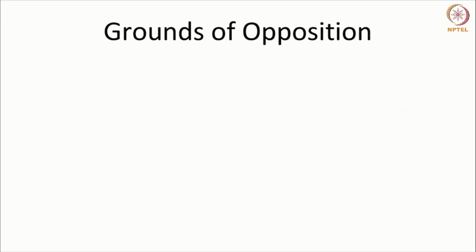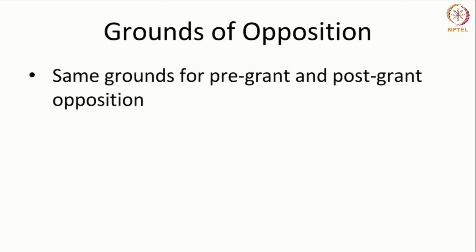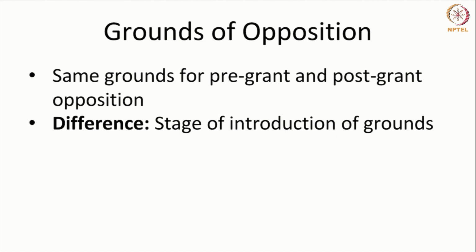Now let's look at the grounds of opposition. The grounds of opposition are common for both pre-grant and post-grant opposition. The only difference is the stage in which the grounds are introduced. In a pre-grant, as the word stands, the opposition grounds are introduced before the grant of the patent. And in a post-grant, they are introduced after the patent is granted. Though these proceedings happen at different points in time, the grounds remain the same.